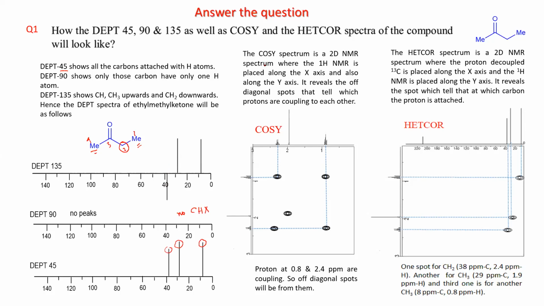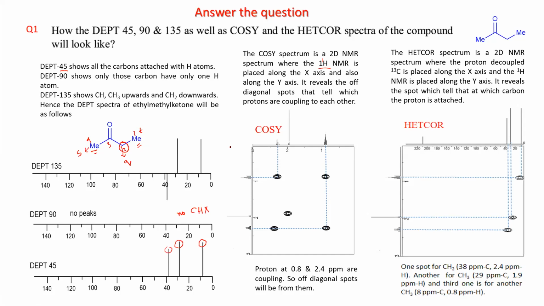Now, if I go for COSY, COSY means you have a 2D NMR where you have 1H, so the 1 should be in superscript. So 1H NMR has been placed on both the axes, the x-axis and the y-axis. Now, if you think about the proton NMR, how it will look: this methyl will be a triplet, this CH2 will be a quartet, and this methyl will be a singlet, right?